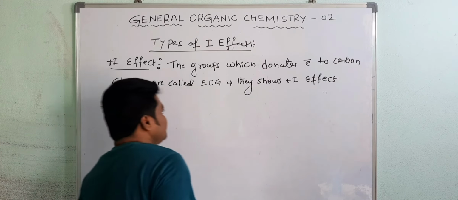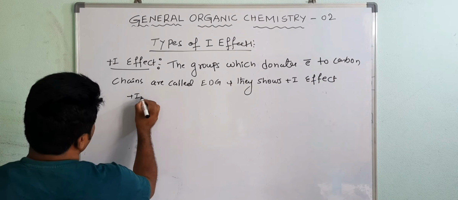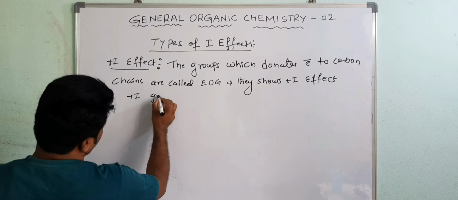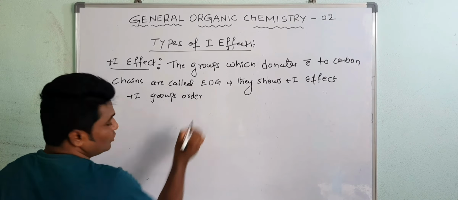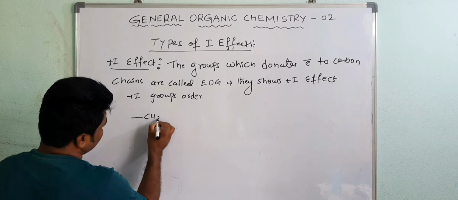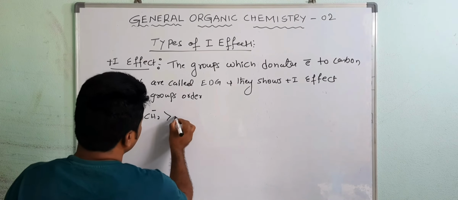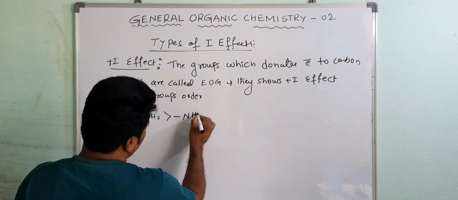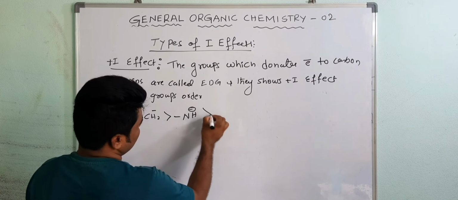Now here see the plus I groups order. So what is the order here? First is CH2 minus, then NH minus. Both are minus, but the electronegativity of carbon is less than nitrogen.